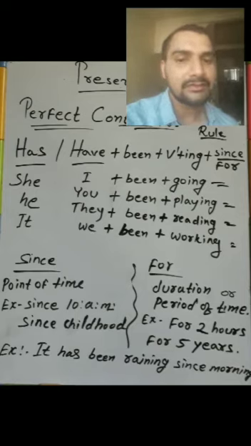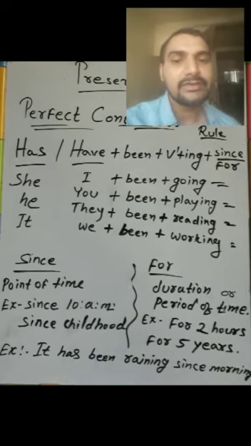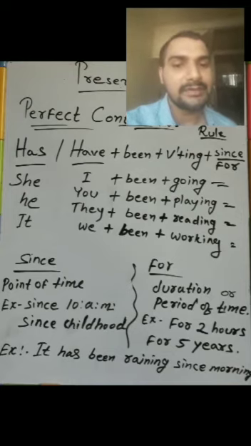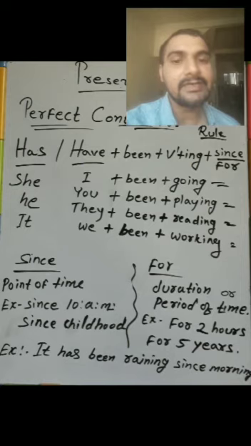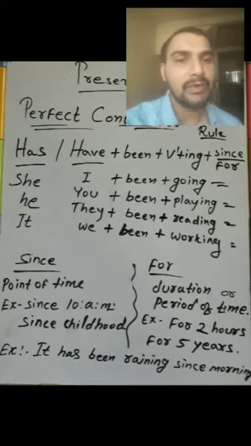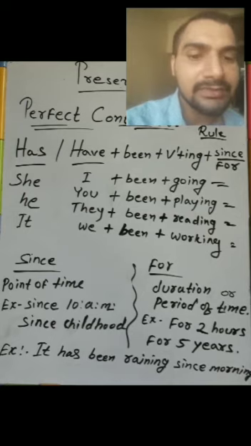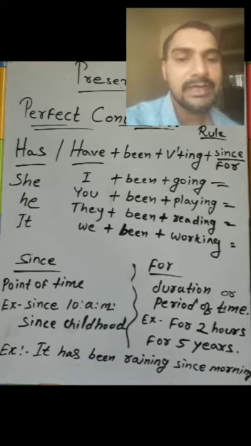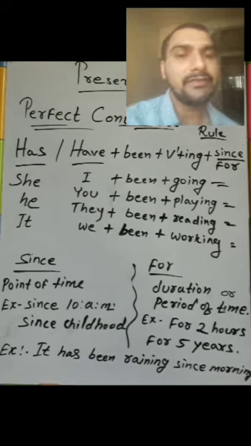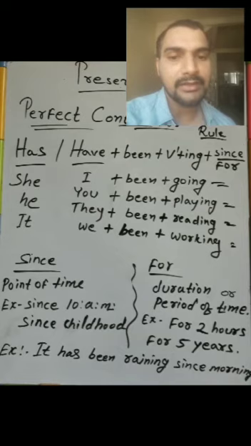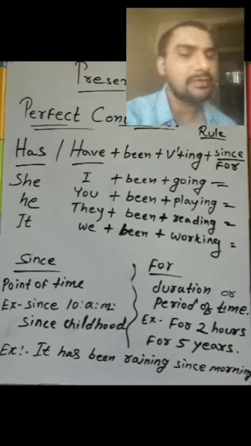Already that work continues, that is called the present perfect continuous. So I give you a clear example. It has been raining since morning. यानी सुबह बारिश हो रही थी और अभी हो रही है, सेम वही काम अभी भी हो रहा है. That is called the present perfect continuous. It has been raining since morning. So the most important thing is that you should use since and for in the proper manner. Since means point of time, and for means the duration or the period of time.